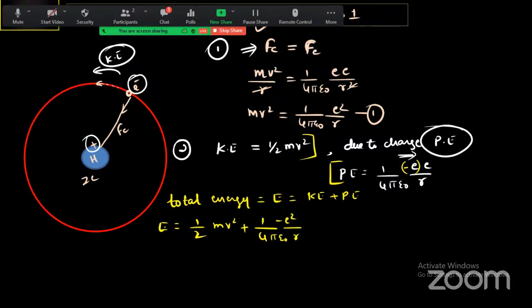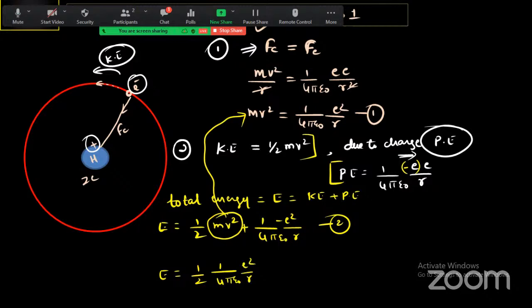Carefully observe here, guys: mv square is there, but we already got an equation for mv square. Substitute equation number 1 in equation number 2 now. On substituting, E will be equal to 1 by 2 into mv square, which is 1 by 4 pi epsilon naught e square by r, plus minus e square divided by 4 pi epsilon naught into r. Correct? Right?